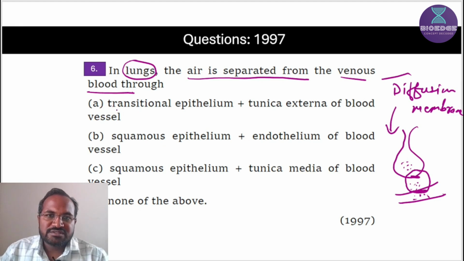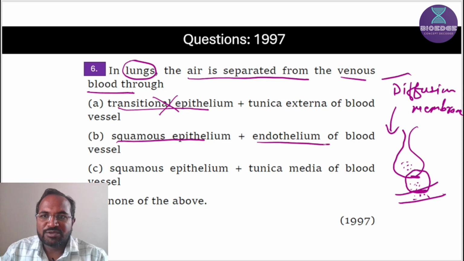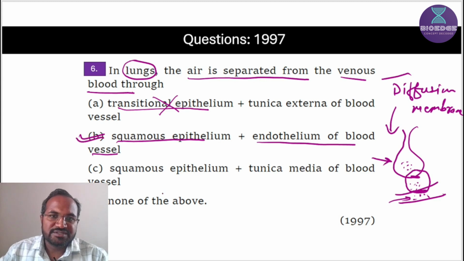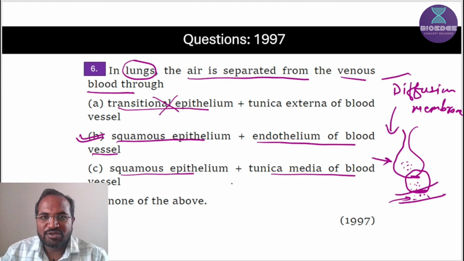First one is the transitional epithelium. Transitional epithelium is not present. Then squamous epithelium, correct. Then endothelium of blood vessels. Yes, squamous epithelium of alveoli and endothelium of pulmonary capillaries. That's why this statement is correct. But tunica media of blood vessels?